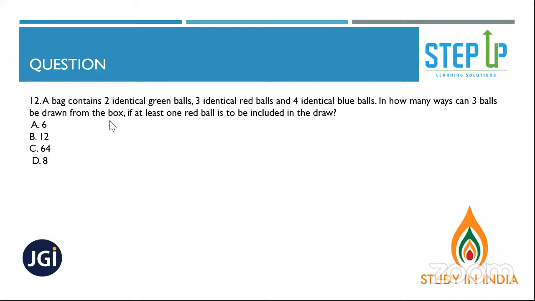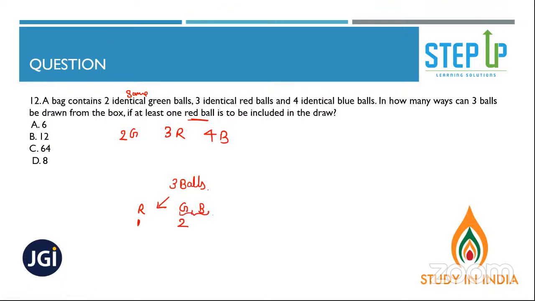Yes. Okay. So a bag contains two identical, identical means the same, two green balls, three red balls, and four blue balls. In how many ways can three balls be drawn from the bag if at least one red ball is to be included? How many balls are you withdrawing? Three balls, right? The condition given is that one red ball has to be there. The other two balls could be of any color. It could be green, it could be blue, right?